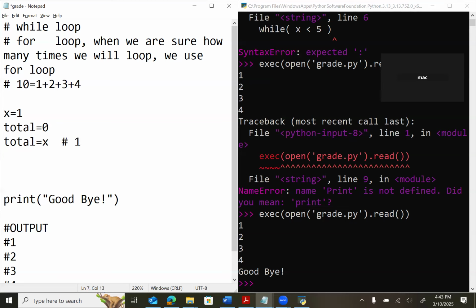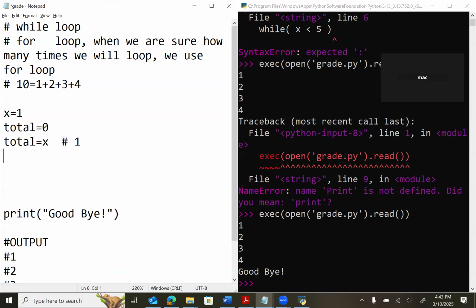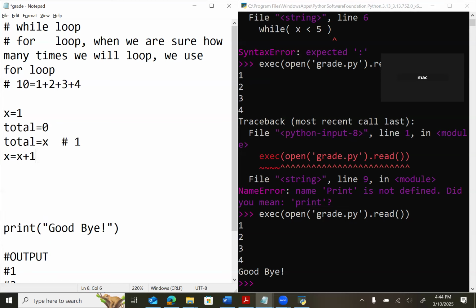Is it okay? Yes. How can I make the value of x 2? We add 1 to x. What should I say? x equals x plus 1. So the value of x is now 2.